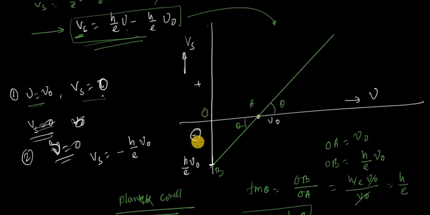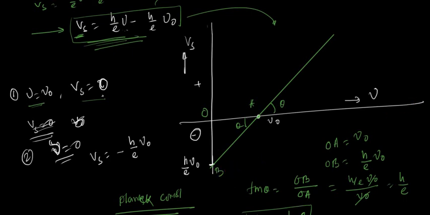Along the Y line, X is 0. So putting X equal to 0 means nu is equal to 0, and you will get the value of Y for nu equal to 0. Since this is negative, it is on the downward side. So this is point B, and this is point A. Joining these two points, we get a straight line. This graph is represented by this equation.